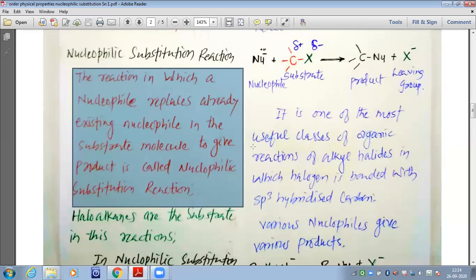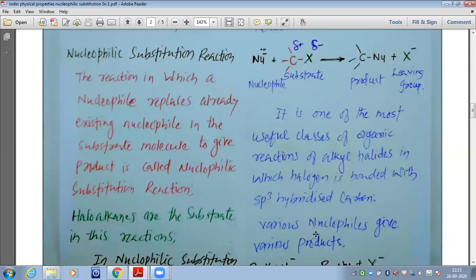So the reaction in which a nucleophile replaces the already existing nucleophile in the substrate molecule to give product. So when the attacking nucleophile replaces the existing nucleophile, we get product. This particular reaction is called the nucleophilic substitution reaction.